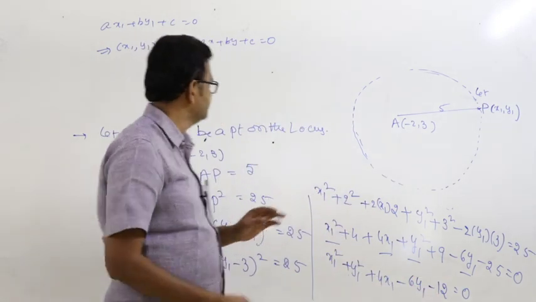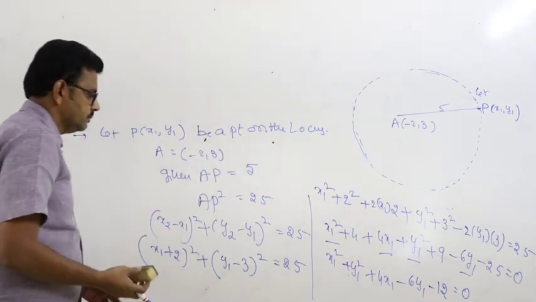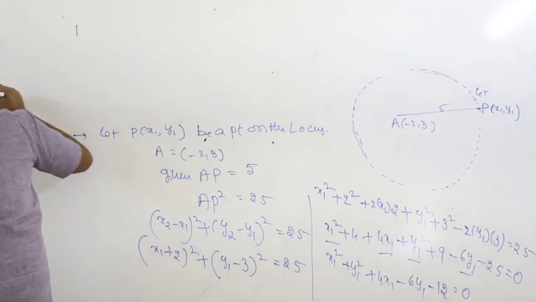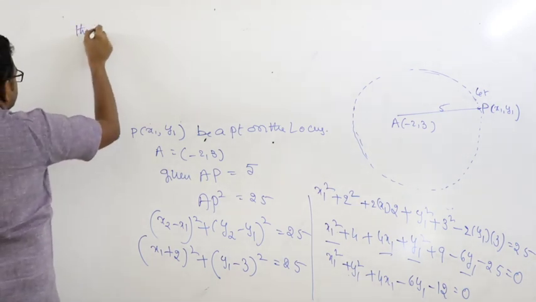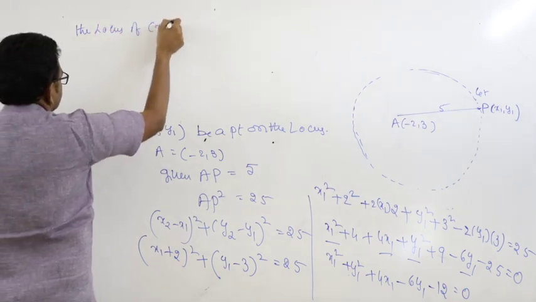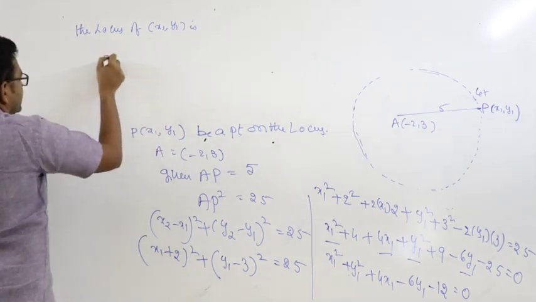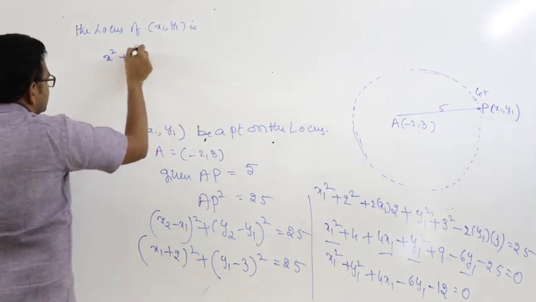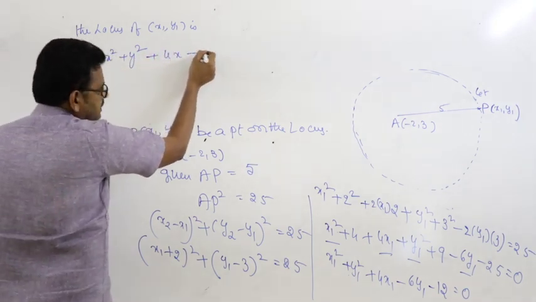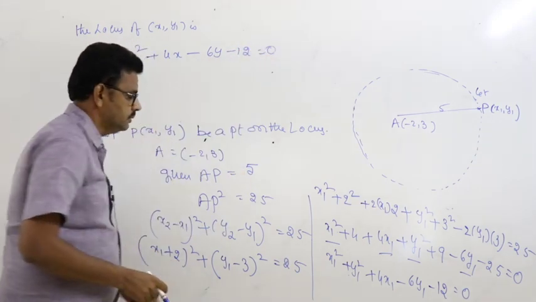Therefore, the locus of the point x1 comma y1 is simply x square plus y square plus 4x minus 6y minus 12 is equal to 0.